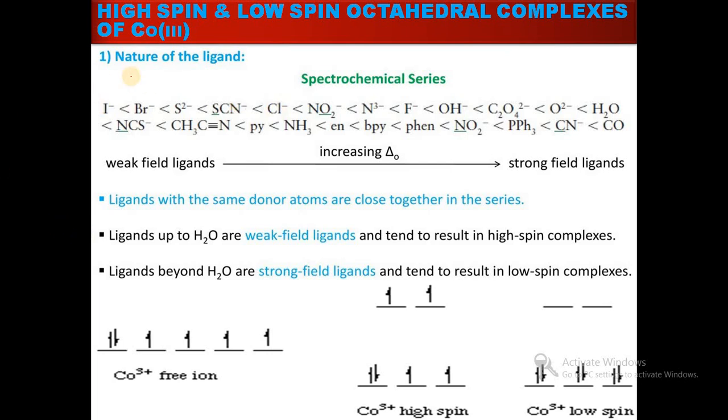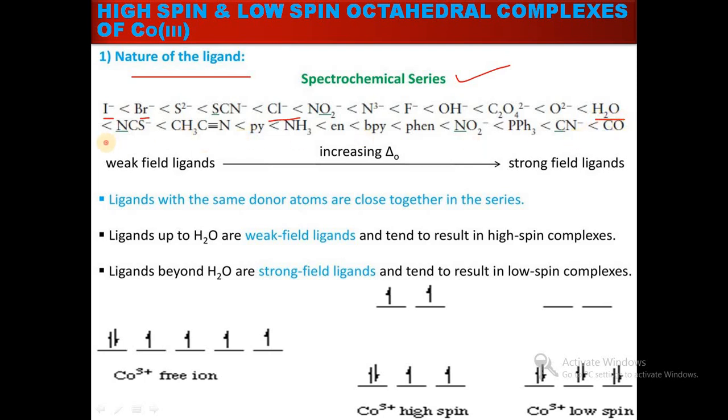Also we have studied the factors affecting the crystal field splitting parameter. The first one is the nature of the ligand, for which we studied the spectrochemical series. In the spectrochemical series, weak field ligands are at the starting position: I minus, Br minus, Cl minus, up to water; all these are weak field ligands.